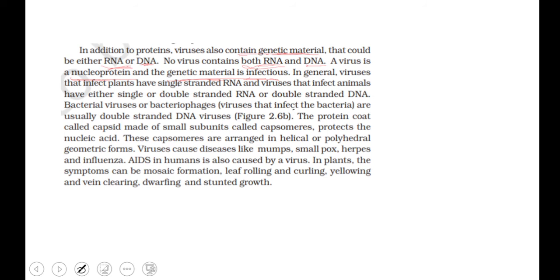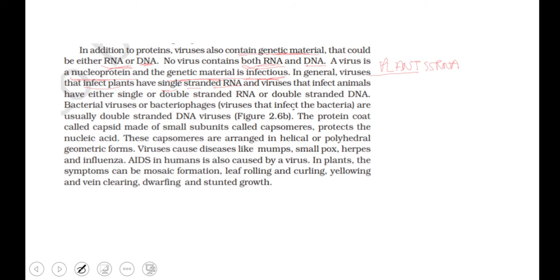This is also seen in another chapter of class 12. And if you have seen other videos on YouTube, you would have seen a certain strand going inside the cell, and that is what causes the infection. In general, the viruses that infect plants have single-stranded RNA. So plants are infected by single-stranded RNA.